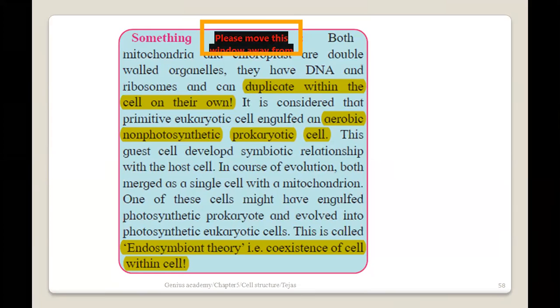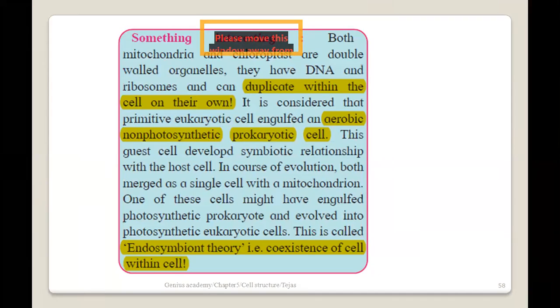तो ऐसा क्यों है? So it is considered that the primitive eukaryotic cells had engulfed an aerobic non-photosynthetic prokaryotic cell. तो इन्होंने एक्चुअली कुछ तो एरोबिक बैक्टीरिया को engulf किया रहेगा. जब भी वो पर्टिकुलर एरोबिक प्रोकैरियोटिक सेल ने एंटर किया होगा इन यूकैरियोटिक सेल, there must have been some kind of interaction, and they found that the interaction is a symbiotic interaction. Now what is symbiotic interaction? Symbiotic मतलब तू भी खुश मैं भी खुश दोनों हम लोग साथ साथ रहेंगे, kind of relationship.